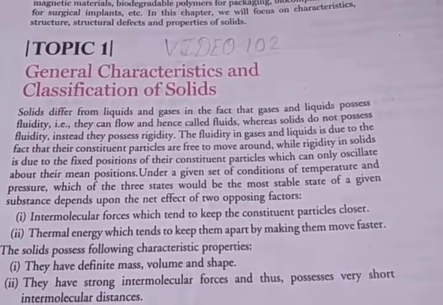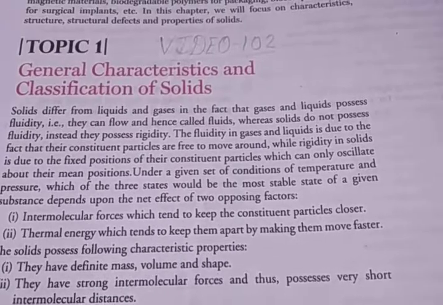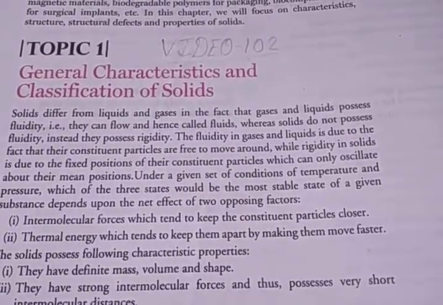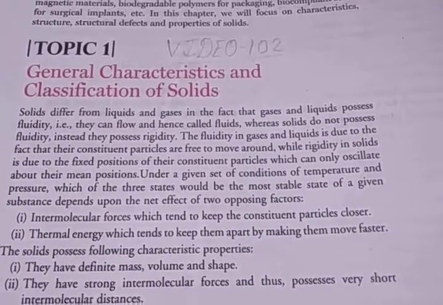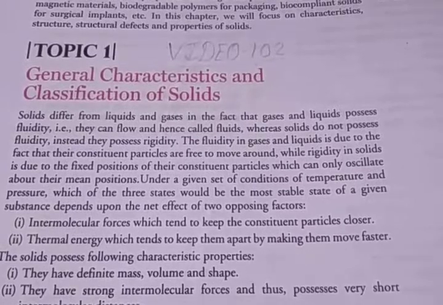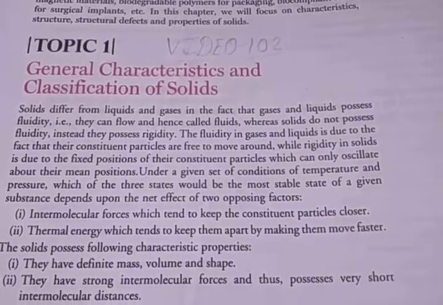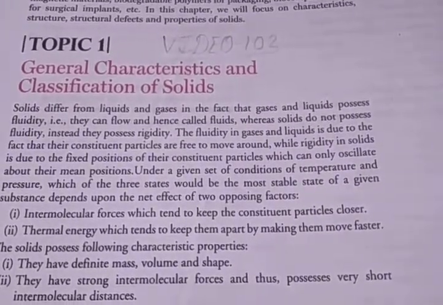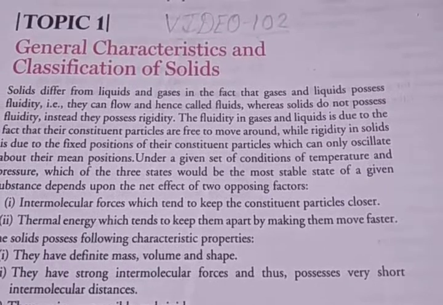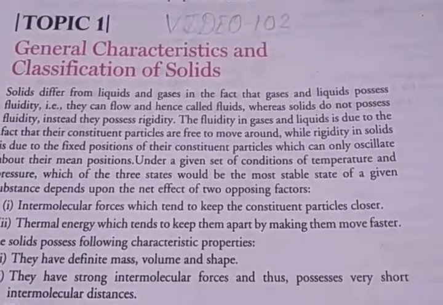Under a given set of conditions of temperature and pressure, which of the 3 states would be the most stable state of a given substance? That depends upon the net effect of 2 opposing factors. So which 2 factors? First is intermolecular forces, which tend to keep the constituent particles closer.